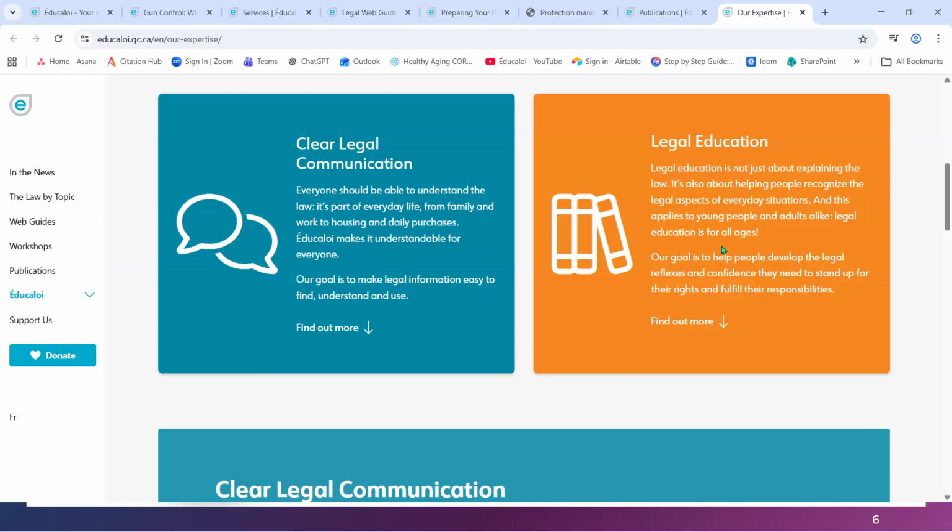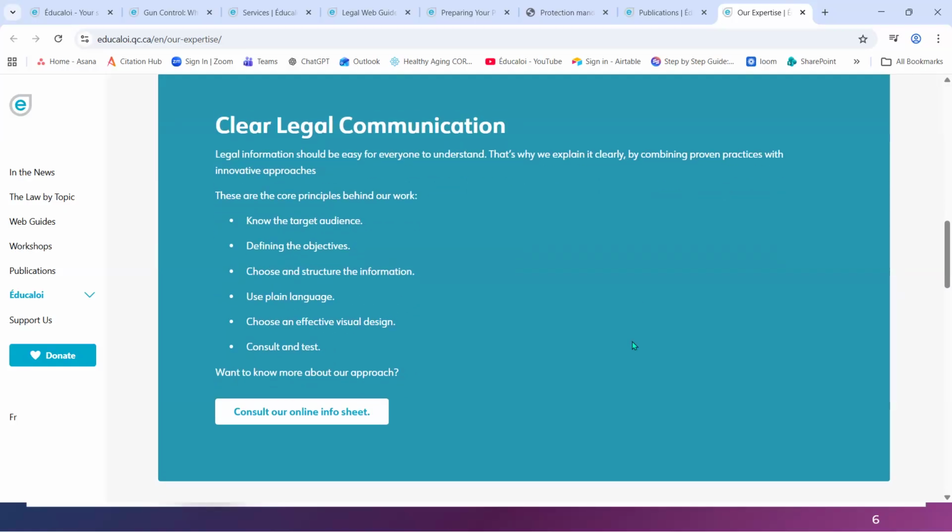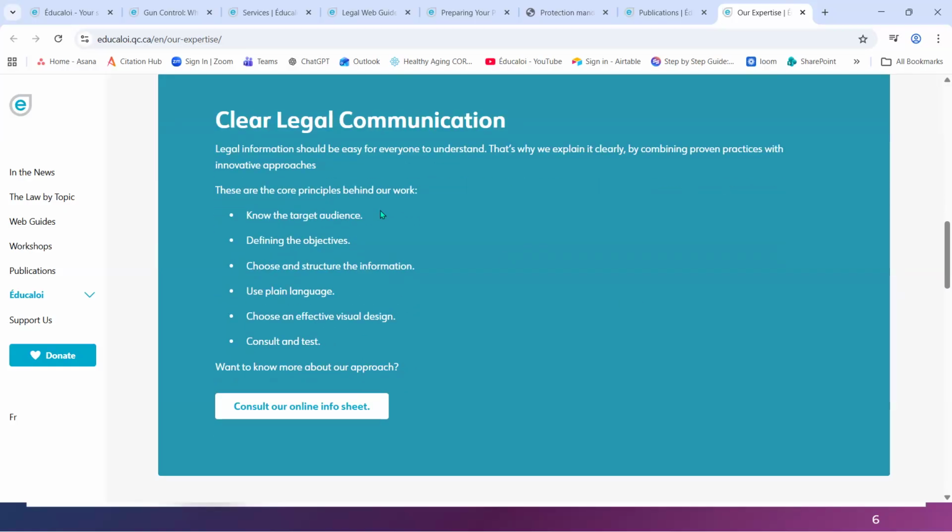Legal education is for all ages, and their goal there is to help people develop legal reflexes and confidence they need to stand up for their rights and fulfill their responsibilities. So, clear legal communication: know the target audience, define objectives, choose the structure, use plain language, and effective visual design. This is how legal information should be easy for everyone to understand.